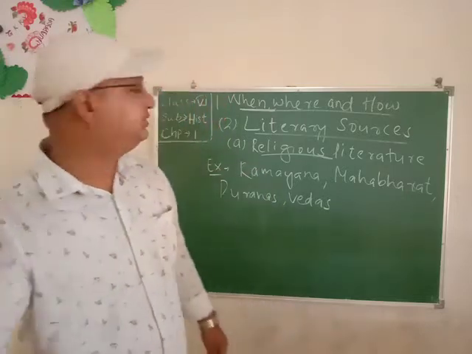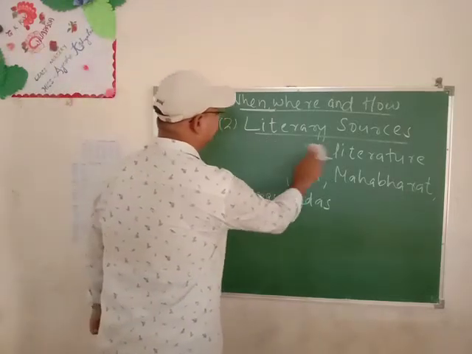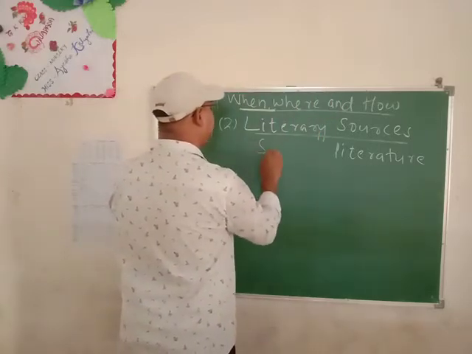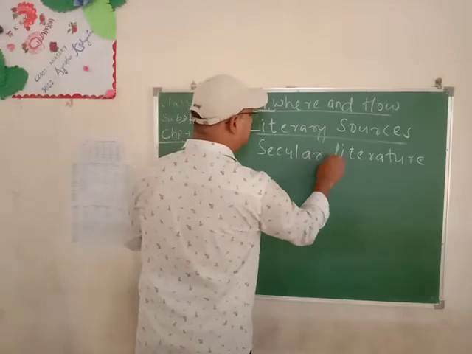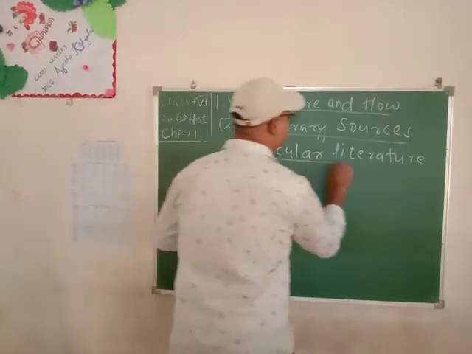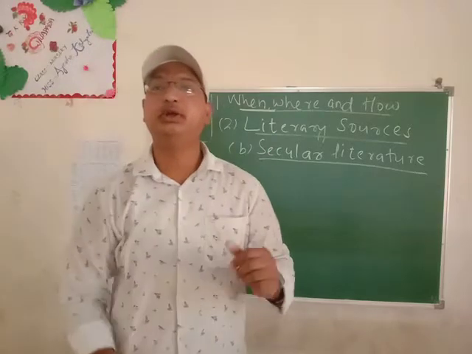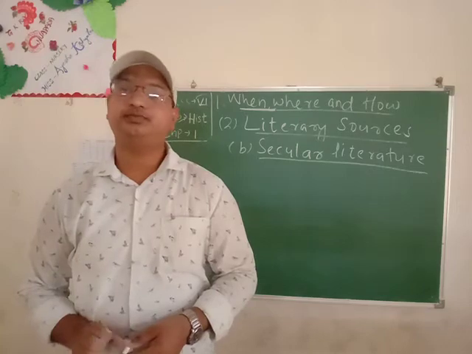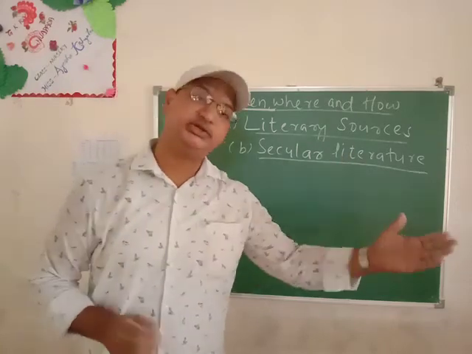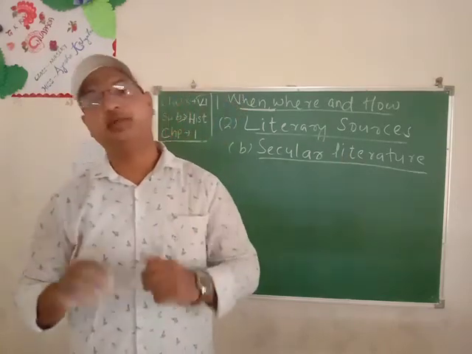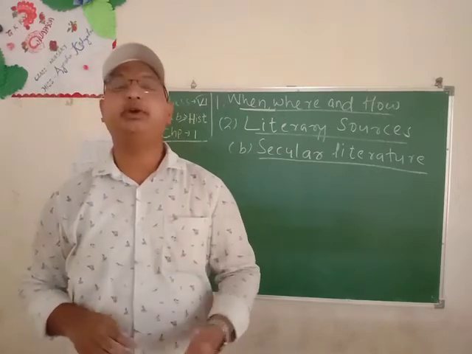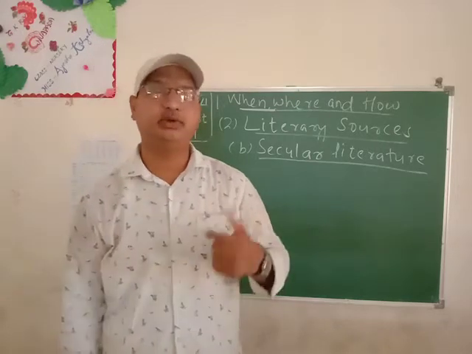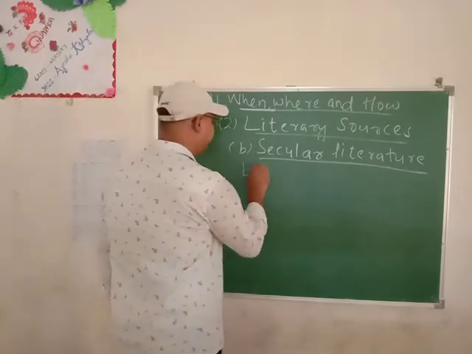Students, then next is secular literature. The second one is secular literature. So, secular literature are those literary works that are non-religious. The first one is religious, the second one is non-religious. You must make it clear in your mind. Okay. Then this includes biographies, poems, plays, works on science and politics, and the accounts of foreign travelers. So, the most important one is the biographies.